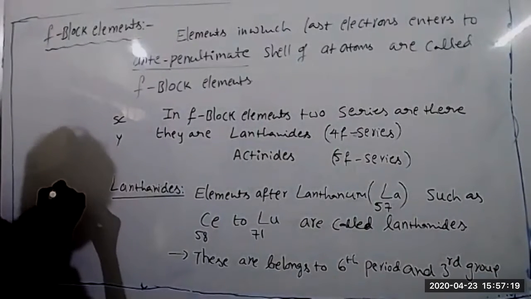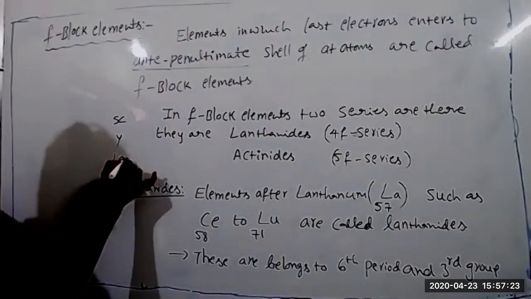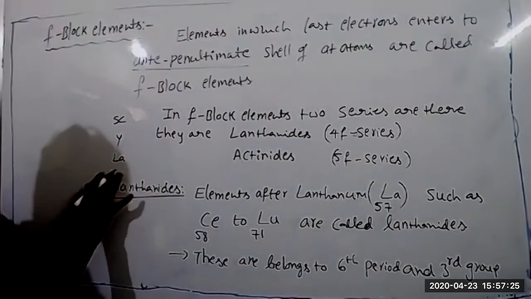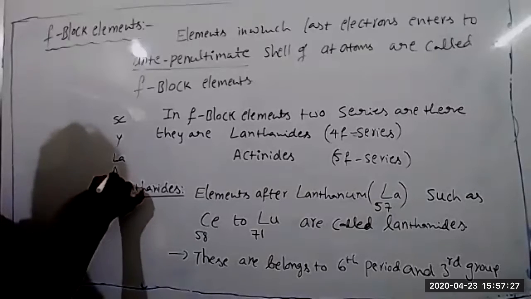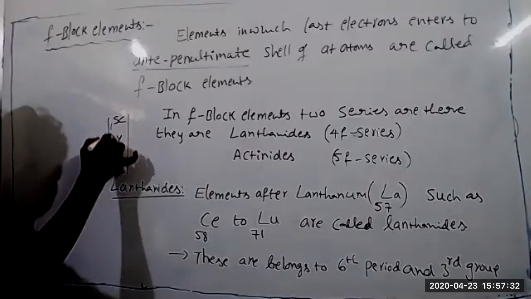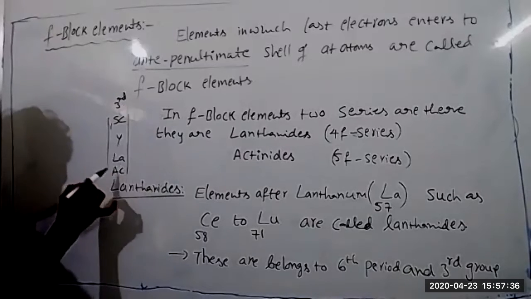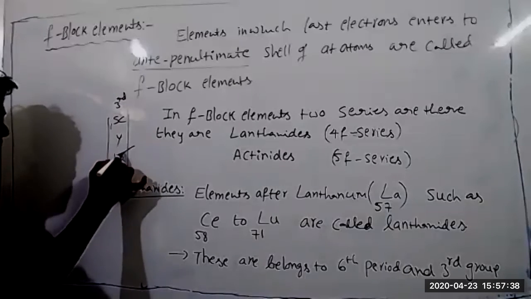The next element is lanthanum, then actinium is present. These elements' properties are somewhat similar in the third group. In all these elements, the last electron is entering the d orbital only.